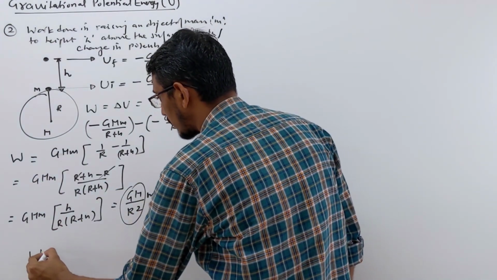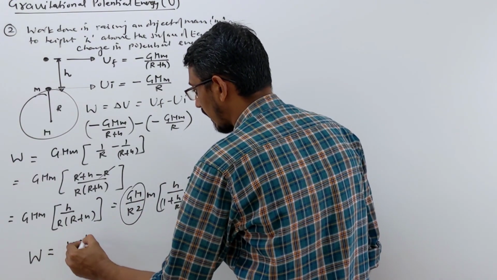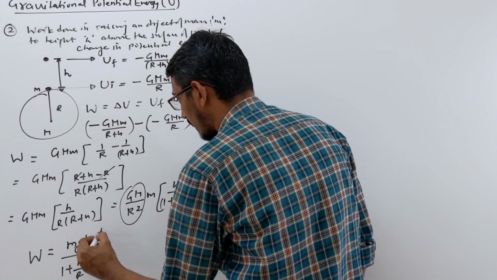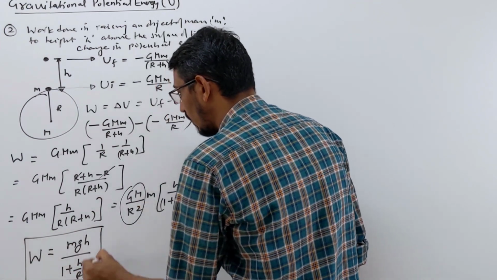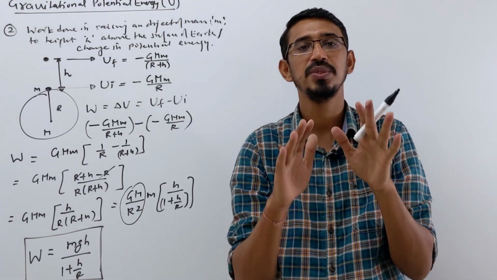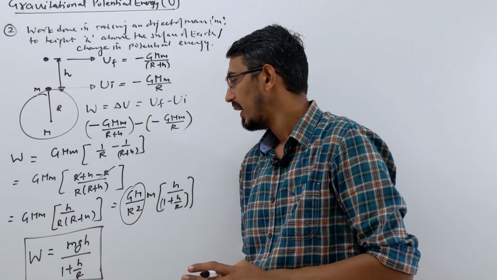The work done in doing so, what is the answer? M g h upon 1 plus h by r. That is called work done in raising an object of mass m from surface of earth to some height h. That's your answer, right?